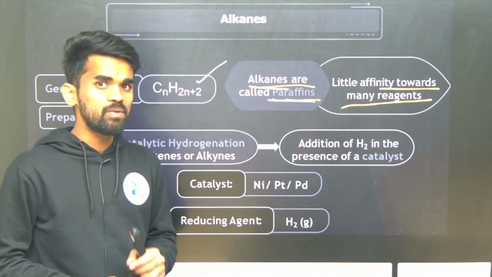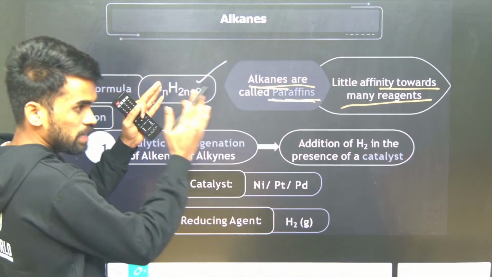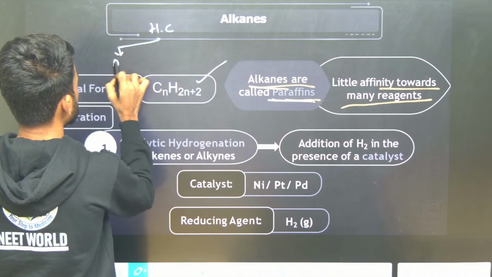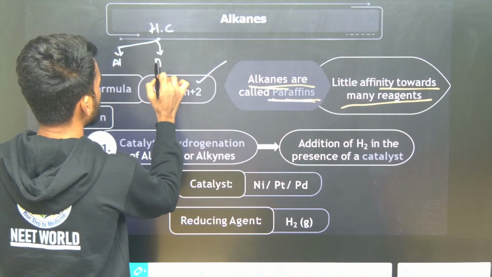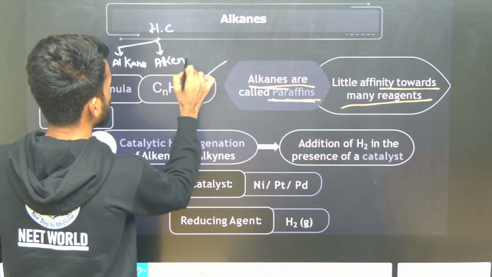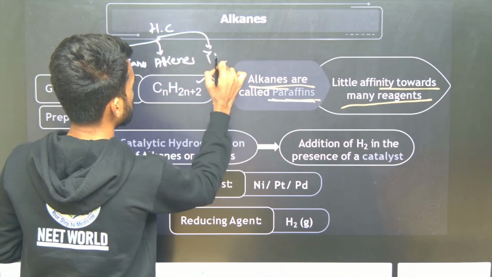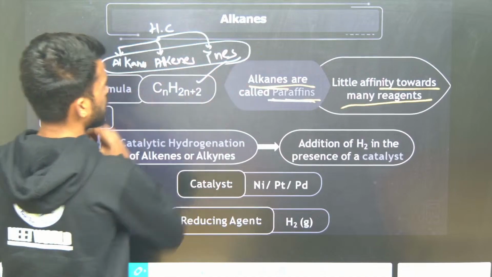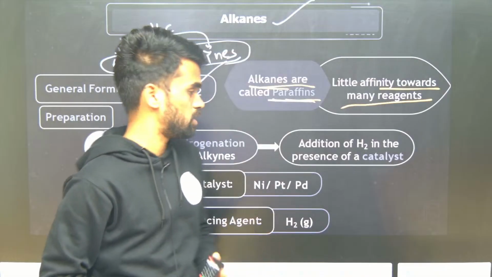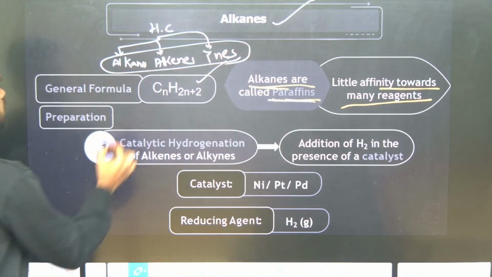From now onwards I am dividing the hydrocarbon chapter into three parts. First is the alkanes discussion, next alkenes, and the next alkynes. Like this we will discuss everything separately. So first we are discussing alkanes. Okay, so now how do we prepare these alkanes?